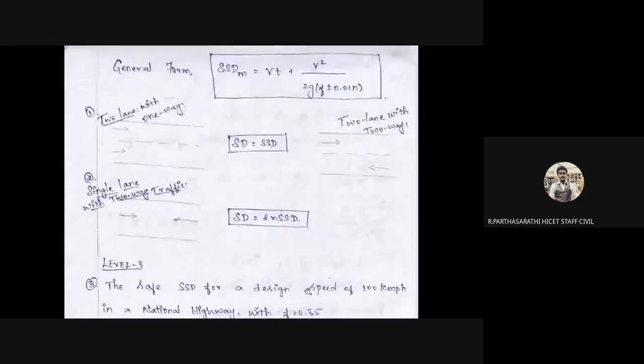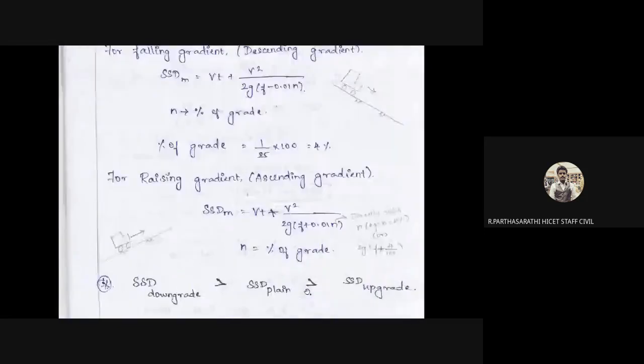The next, SSD downgrade is always greater than SSD plane, which is always greater than SSD upgrade. The stopping sight distance is very high in the downward direction, because of the total vehicle load and external forces going downgrade.